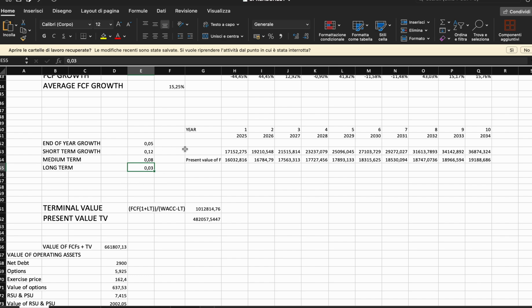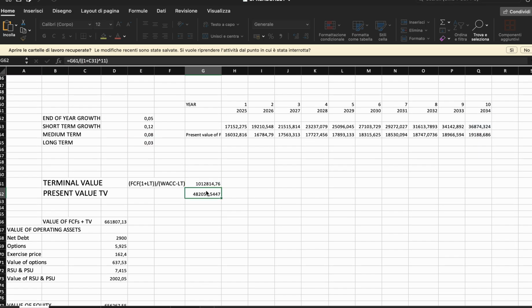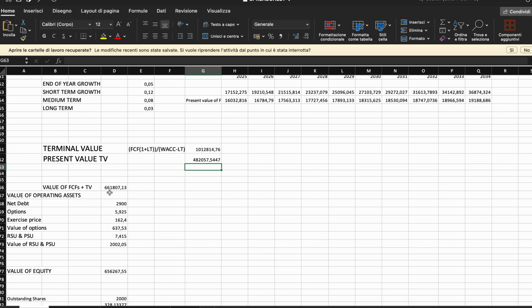for GDP in the long run. So I've taken this in order to stay conservative, and that's what corporate finance people would usually tell you to do for the long run for the calculation of the terminal value. So here's the formula and how I calculated the terminal value, and here's the present value for the terminal value. So I add these two, the free cash flows brought to the present value and the terminal value brought to the present value as well, and then I make some adjustments.